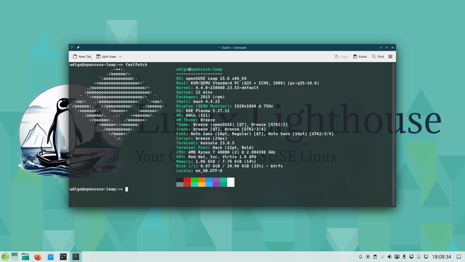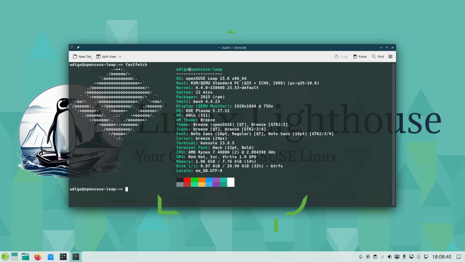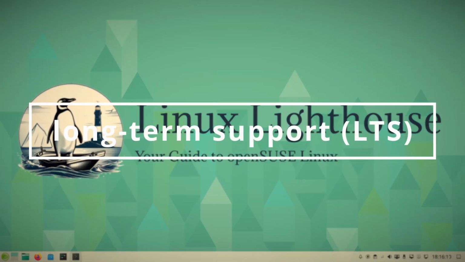In today's episode, we are focusing on OpenSUSE Leap, a rock-solid stable release. We will show you what sets Leap apart and how to get the most out of it. Get ready for an energetic educational ride into OpenSUSE Leap. Let's dive in. OpenSUSE Leap is the long-term support, LTS-style edition of OpenSUSE.